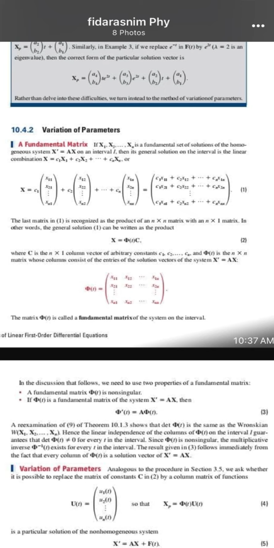A fundamental matrix Φ(t) is non-singular. If Φ(t) is a fundamental matrix of the system x' = Ax, then Φ'(t) = AΦ(t).